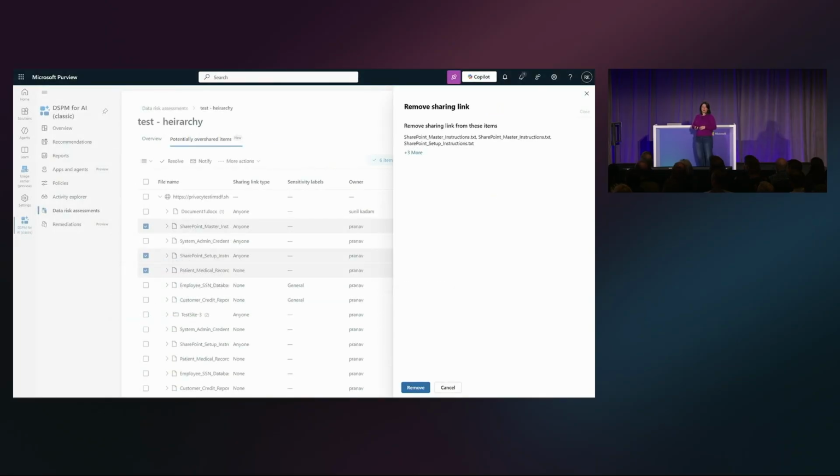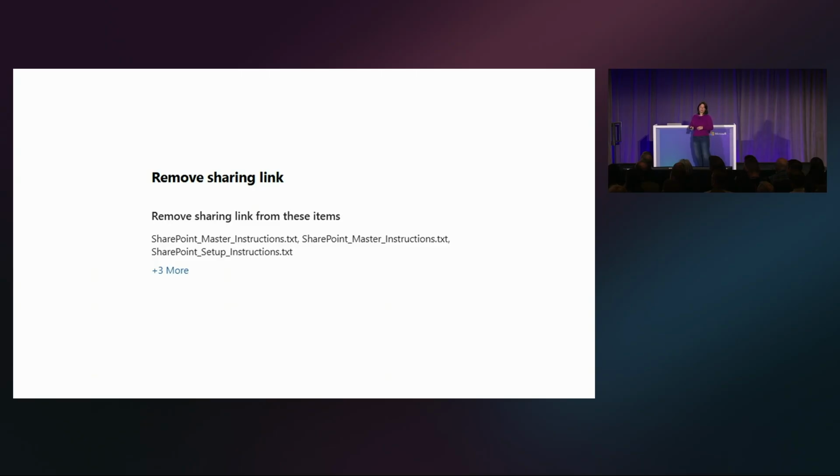And then last, you could remove the sharing link. So this is the very serious option. It does impact productivity, right? This is you, the admin, saying, nope, we just got to get rid of that right away. And then it'll also notify the owner of the site that you removed the link as well.